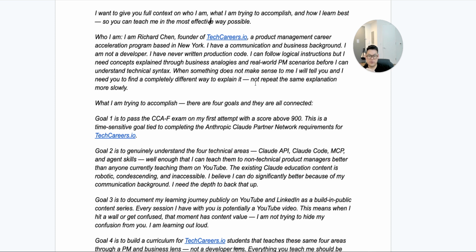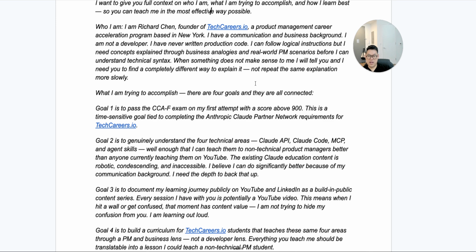I can follow logical instructions, but I need concepts explained through business analogies and real-world PM scenarios before I can understand technical syntax. When something does not make sense to me, I will tell you, and I need you to find a completely different way to explain it, not repeat the same explanation more slowly.